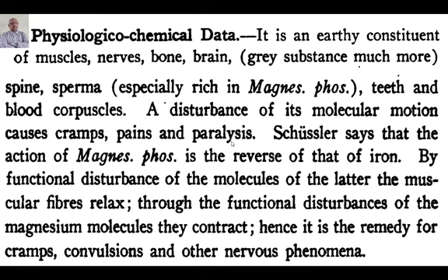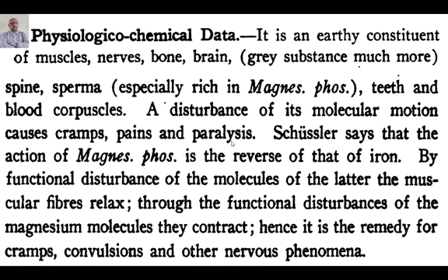It is present in muscles, in nerves, in bones, the brain, the spine, the semen, the teeth, and blood corpuscles. So naturally it is going to produce a lot of pathologies. A disturbance of its molecular motion causes cramps, pain, and paralysis. Three important features of Mag phos: first is cramp, second is pain, and third is paralysis.